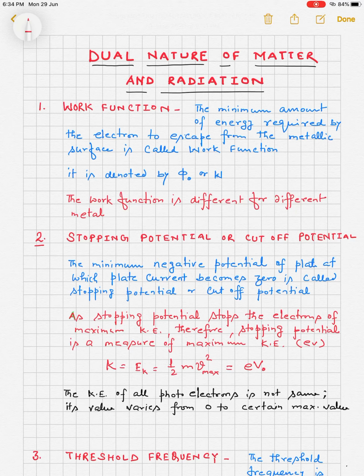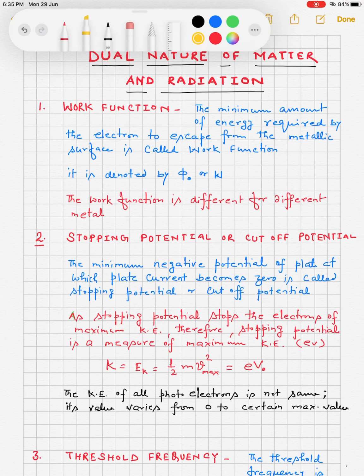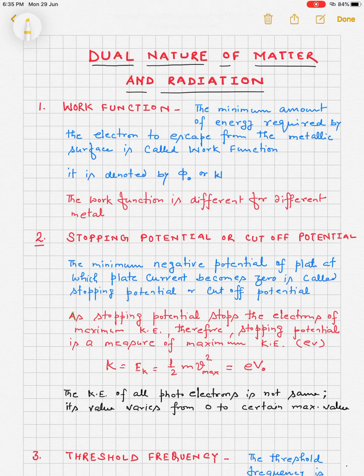In this chapter, there are some important definitions. The first one is work function. The work function is the minimum amount of energy required by the electron to escape from the metallic surface. It is denoted by phi naught or W. The important thing about work function is that it is different for different metals, and generally it is written